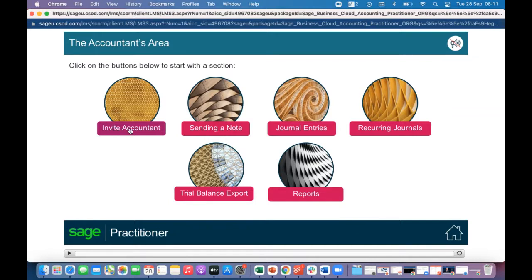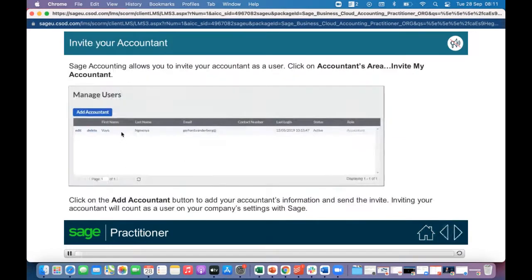So the accountant's area, right? This is really about providing access to your accountant, the person who will actually be doing your bookkeeping. On the accountant's area, you just click on invite accountant. So this is showing us how we can invite an accountant. Sage Accounting allows you to invite your accountant as a user. So you go to accountants area, then invite my accountant.